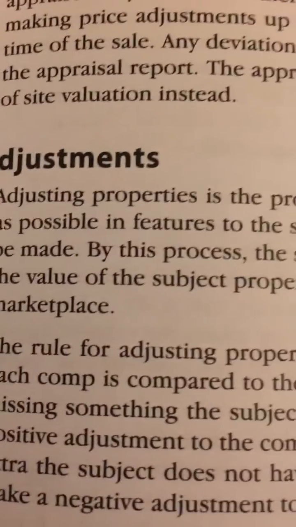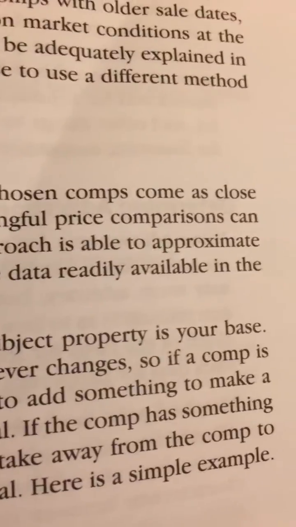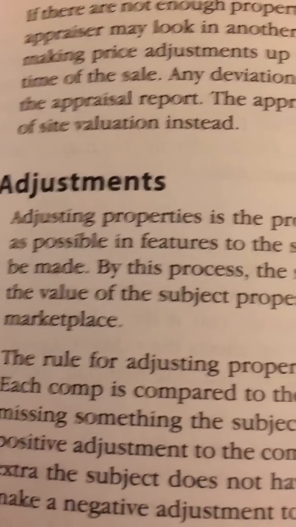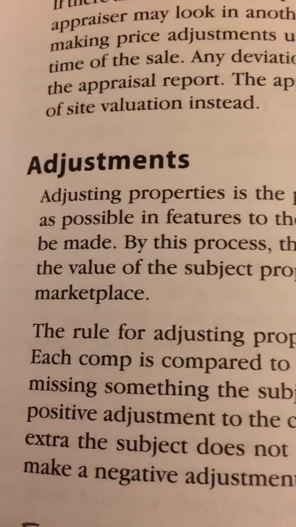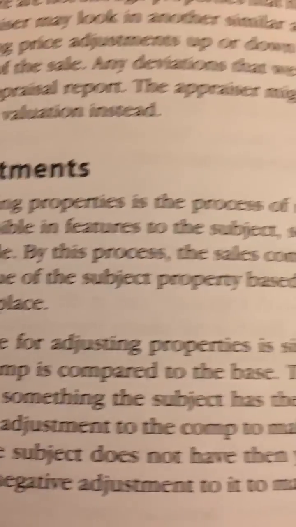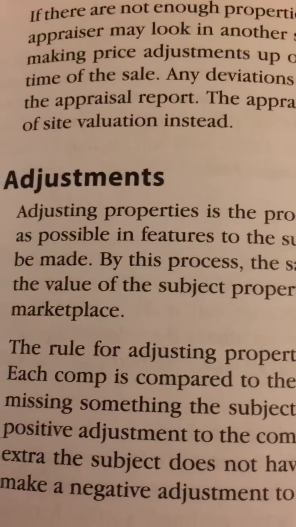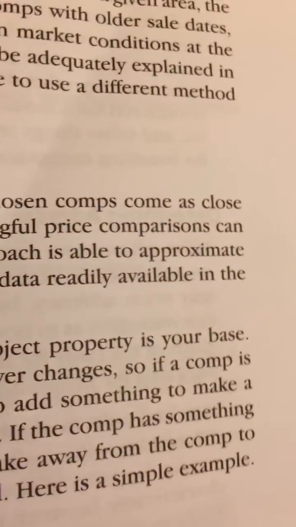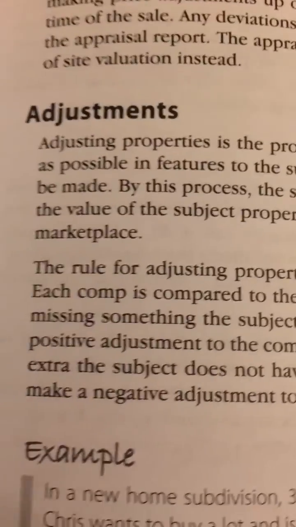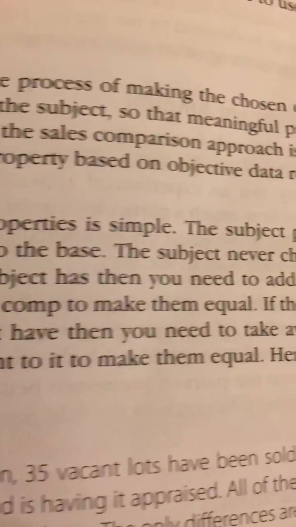Adjustments. Adjusting properties is the process of making the chosen comps come as close as possible in features to the subject, so that meaningful price comparisons can be made. By this process, the sales comparison approach is able to approximate the value of the subject property based on objective data readily available in the marketplace. The rule for adjusting properties is simple.